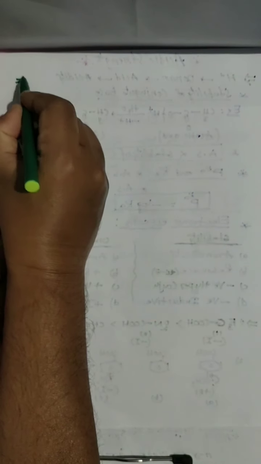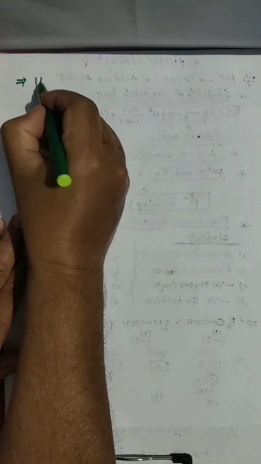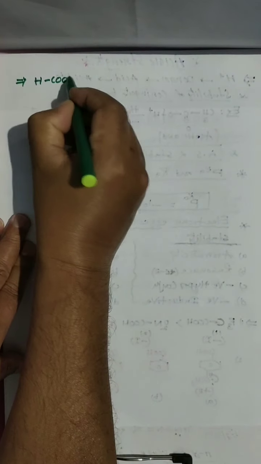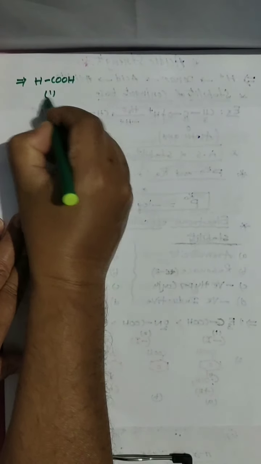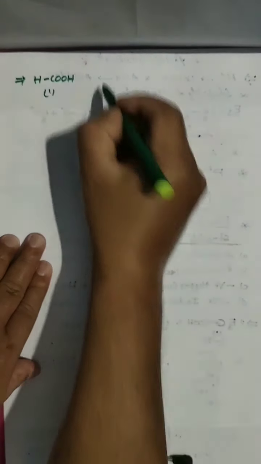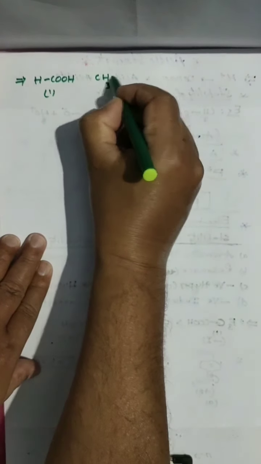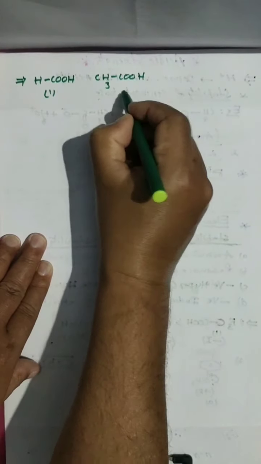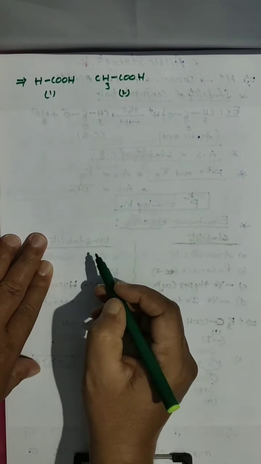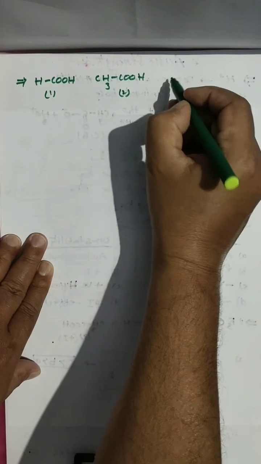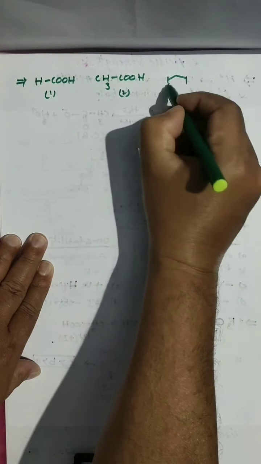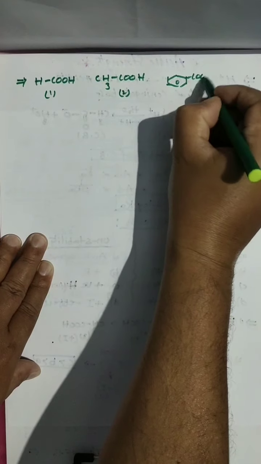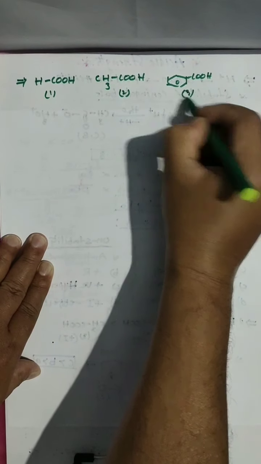We'll go for a few more examples. I am going to explain. Clear? Here I am taking this time HCOOH, formic acid. This is compound 1. Clear? Next, CH3COOH, acetic acid. Then I am taking here benzoic acid. This is compound 3.